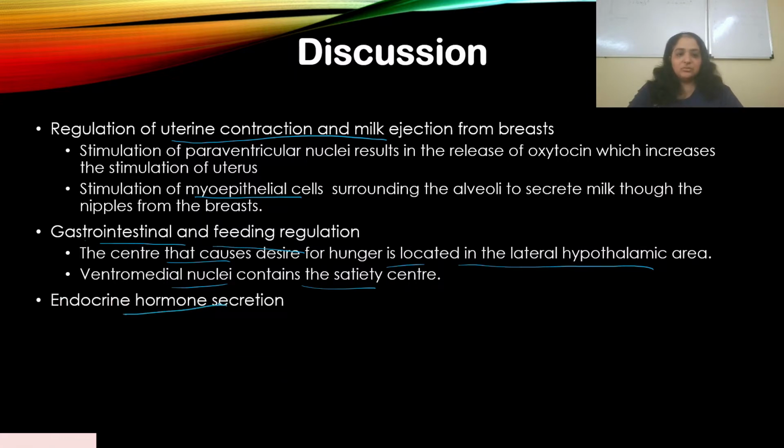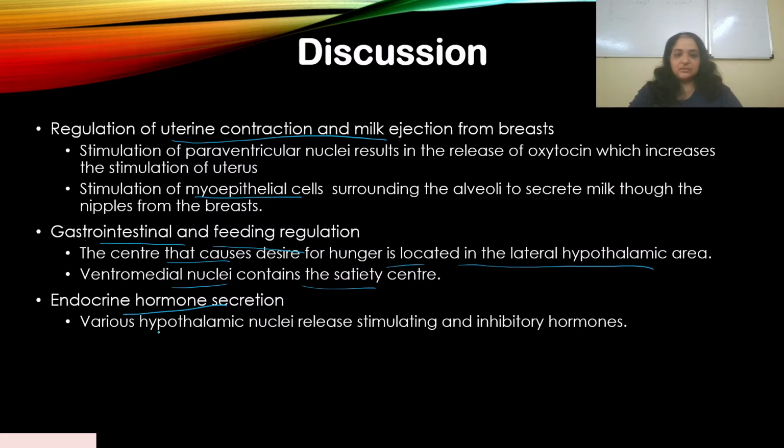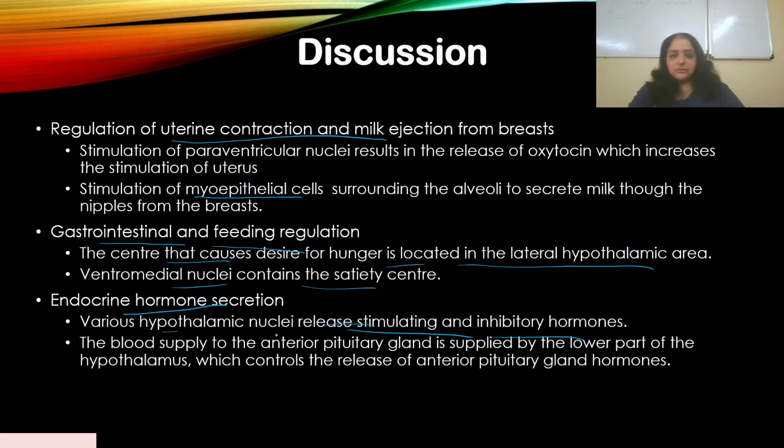Endocrine hormone secretion also, yes, it secretes many stimulating and inhibitory hormones. Again, we will come across these functions when we study the endocrine system. The blood supply to the anterior pituitary gland is supplied by the lower part of the hypothalamus, which controls the release of anterior pituitary gland hormones. I have already covered this in part 2. I didn't want to spend too much time on this, but to answer your question,